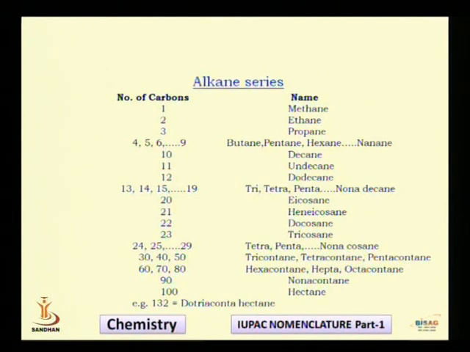23 carbon, you can call it tricosane, like that. So you continue up to 29 and it is called nonacosane, and the moment it becomes 30, it is called triacontane. The moment it is 40, you can call it tetracontane, pentacontane, hexacontane, heptacontane. So when you are having a 90 carbon hydrocarbon, it is called nonacontane, and when it is 100 carbon hydrocarbon, then it is called hectane. So say for example, I am having a hydrocarbon having 132 carbons, then the name will be dotriacontahectane. So this is how you can write the name for any alkane containing any number of carbon atoms.